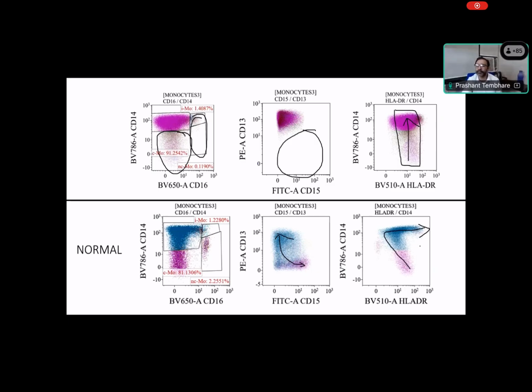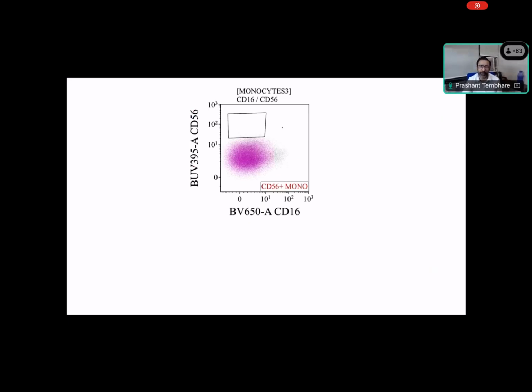Do you agree with that? Yes. So the granulocytes did not show much abnormality, only a small population, but the monocytes clearly show abnormality. There is loss of classical monocytes. There is loss of the normal maturation pattern of CD14 and HLA-DR. There is no CD56 expression, and no classical monocytes.